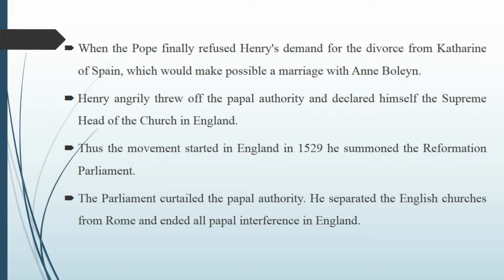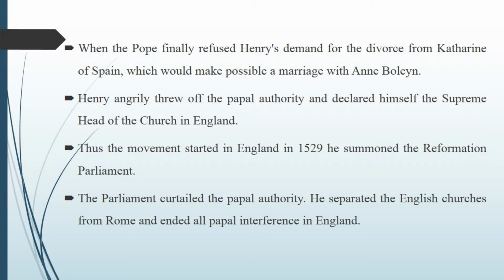This is how Henry VIII separated the church in England. In the next video, we can see the religions in England, where we can see Catholics and Protestants, and how they were divided. They were divided during the Reformation movement because of Henry VIII.